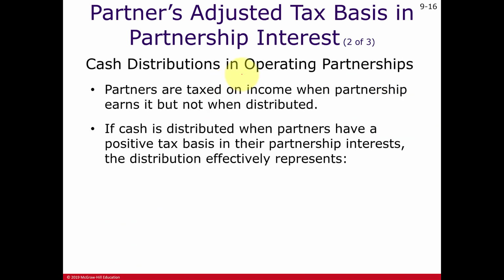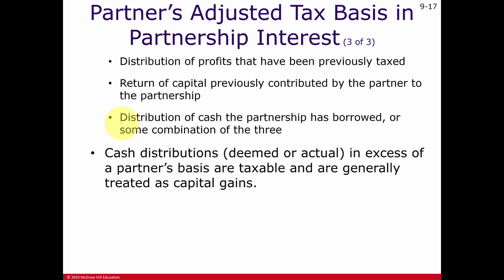Cash distributions in an operating partnership is not taxable income. The partner already reported income on their share of the partnership income, increasing their capital account. So now when the partner gets cash, it's a recovery of their basis, tax-free. Here it says it's a recovery of any previous taxed income that had been credited to their account, or recovery of what they already put in as a capital contribution.